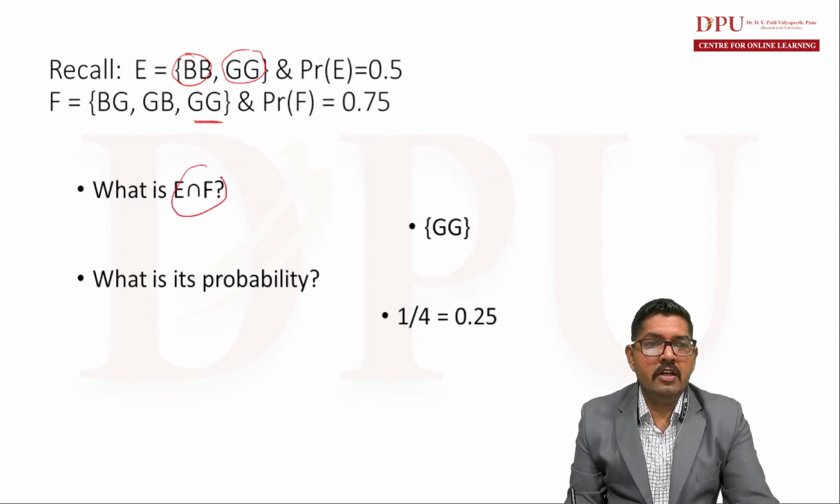Intersection represents all the elements which are part of both the sets, E and F in our case. So the only element which is part of both sets is GG, and therefore E intersection F is the set of GG. What is its probability? The probability of E intersection F is equal to 1 divided by 4. How so? Because the number of elements in E intersection F is equal to 1, and the sample space consists of 4 elements, and that's why the probability of E intersection F is 1 divided by 4, that is 0.25.